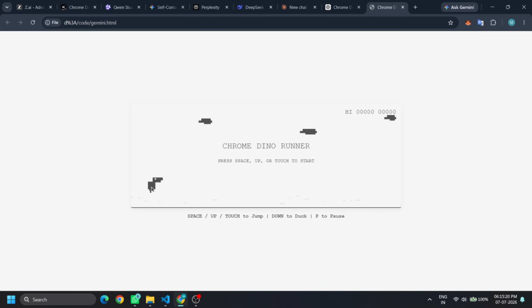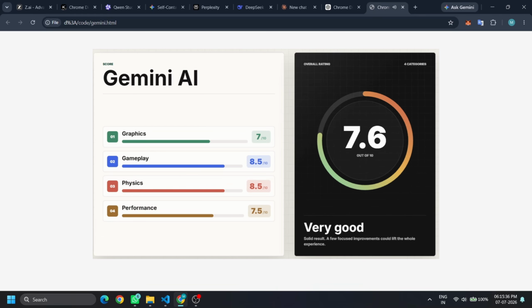Performance is excellent. Everything runs without any noticeable lag, stuttering, or glitches, but visually, this is a very minimal implementation. There's almost no background detail, very little animation, and the overall presentation feels a bit plain. Gemini with an overall score of 7.9.